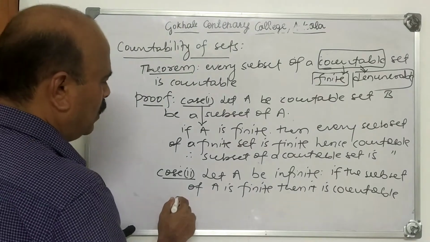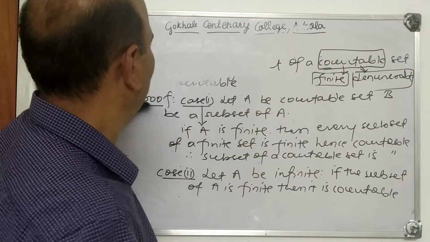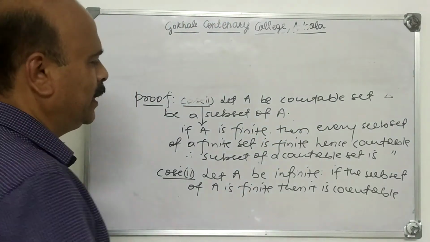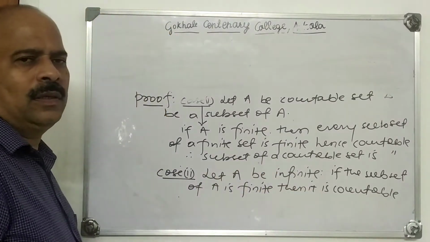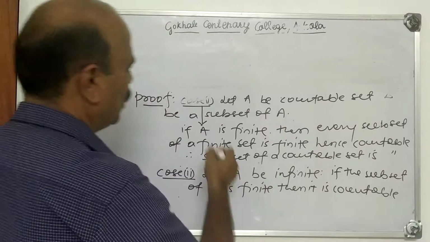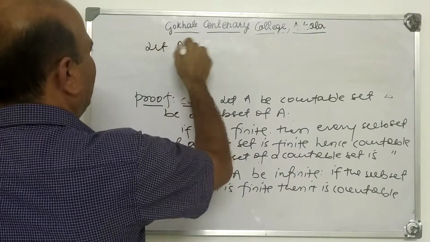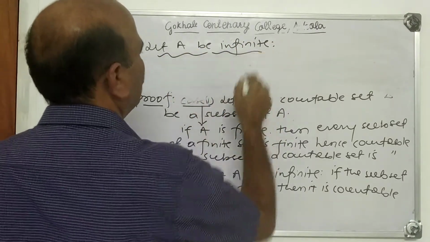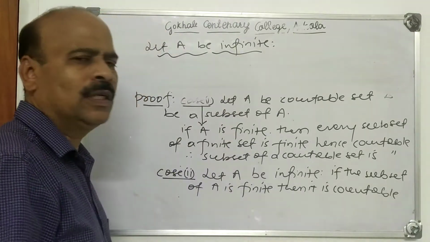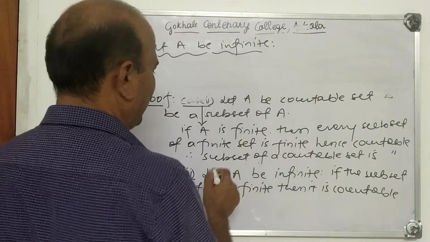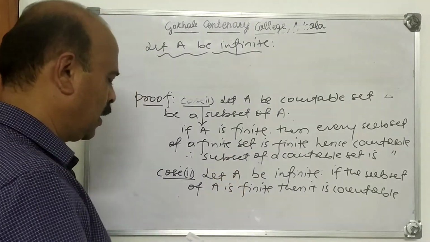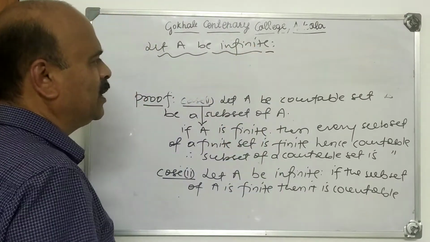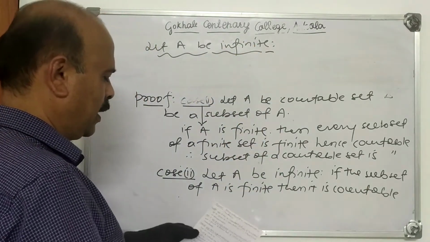Now, the last case is important. Suppose A is infinite and its subset is also infinite. But we have to prove that it is countable. Let capital A be infinite. Now what do you have to prove? That it has a subset which is countable. But A is given as a countable set, correct? A is infinite means countably infinite, which means denumerable, correct?